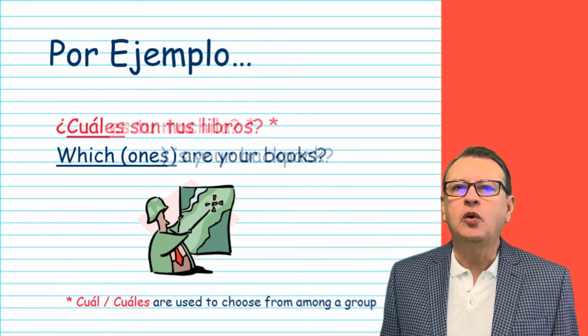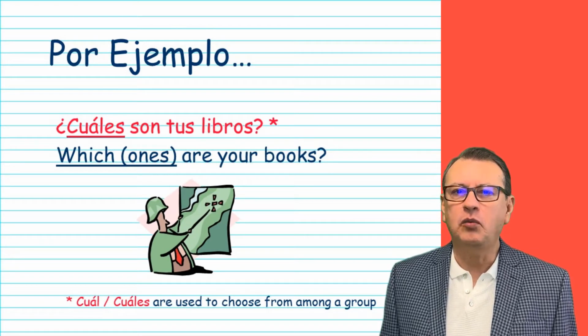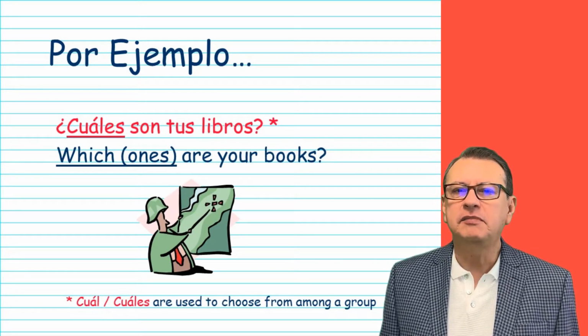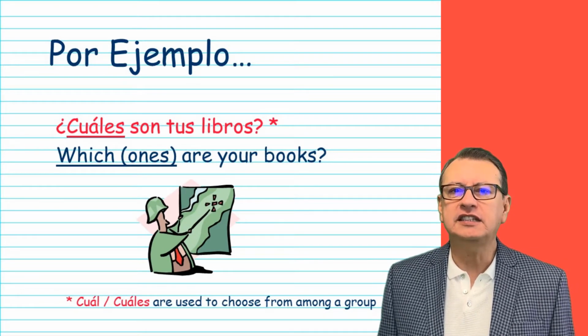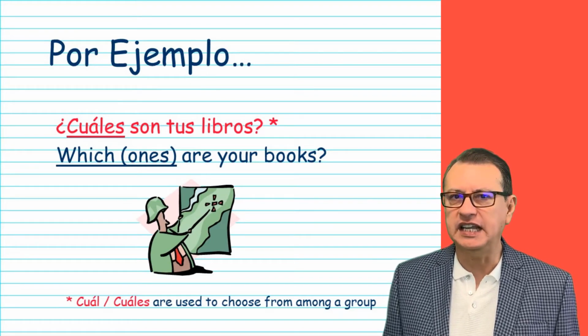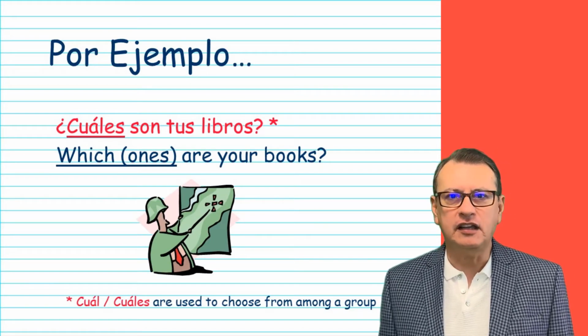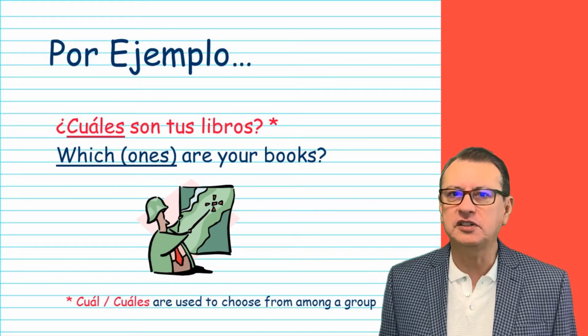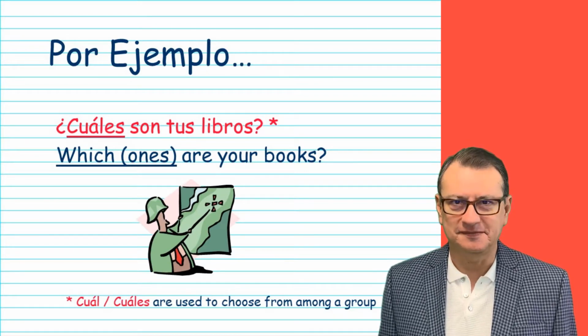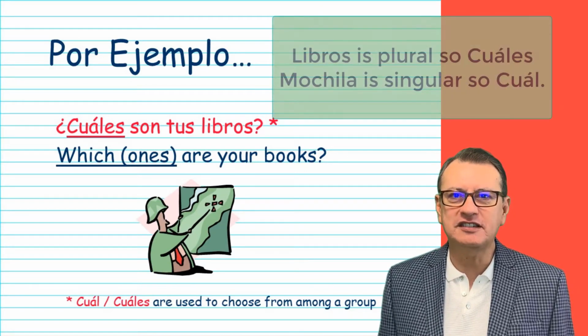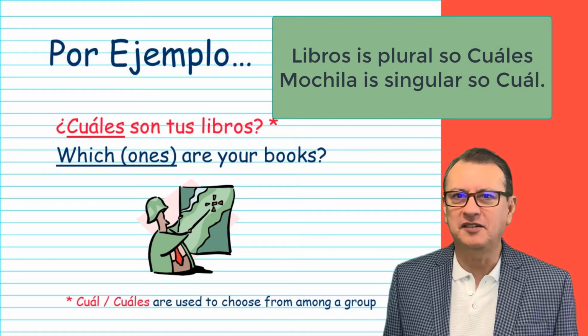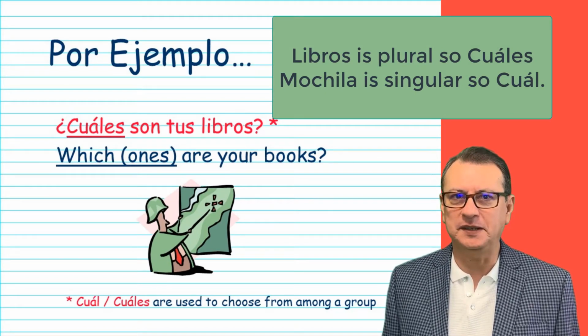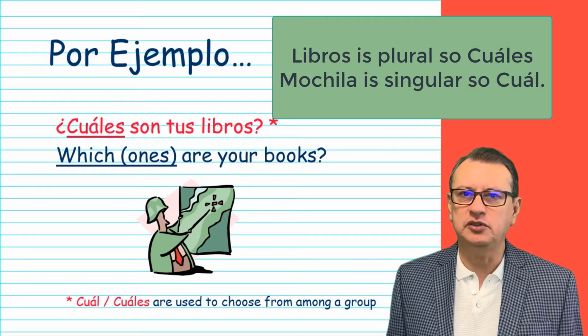Very good. ¿Cuáles son tus libros? What are your books? So be very careful that you need to be attentive of what kind of question is being asked. The difference in cuál and cuáles is, of course, the use of plural. Take a look. Libros versus mochila. One item versus more than one. So that's how you choose.